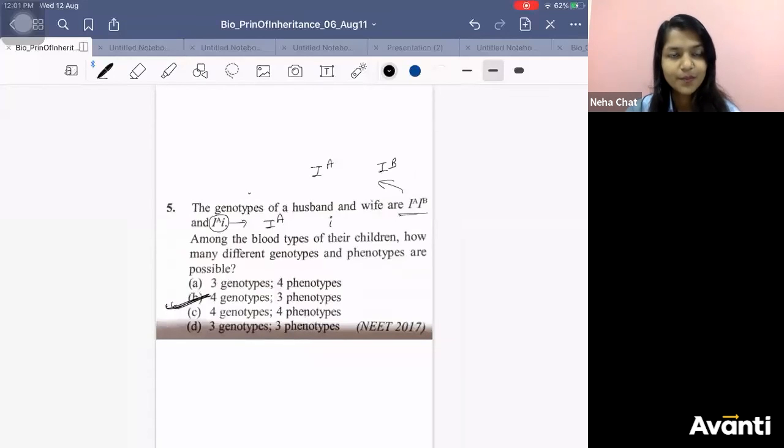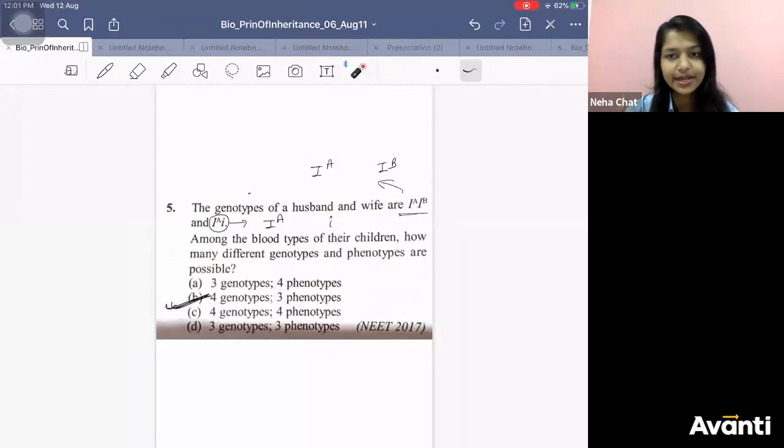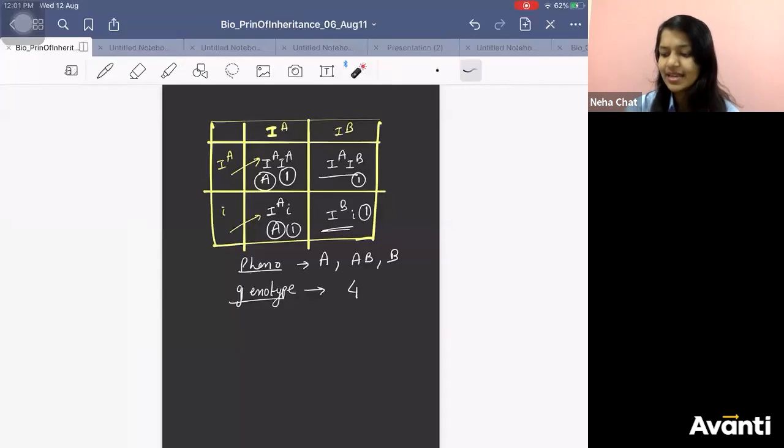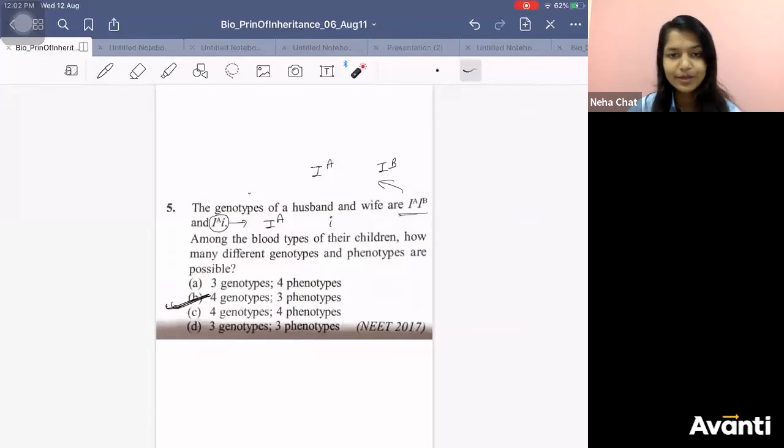Can you now make out how important it is to make the gametes? Making the gamete is the most important. If you make the gametes correctly, then after that there is nothing else to do. Make the whole Punnett square by writing them separately, then write the combinations. There will be no negatives if you follow this process. Got it? Yes? So this is how you will do questions related to genetics. It's easy.